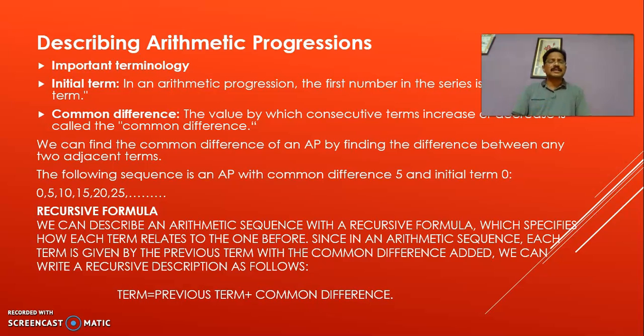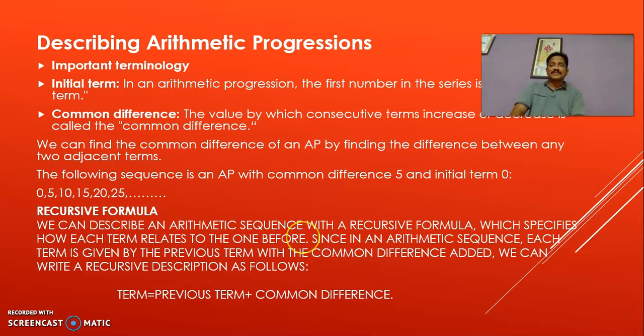If you want to describe the arithmetic progression, a very important terminology is the initial term or the first term. In an arithmetic progression, the first number in the series is called the initial term or the first term. Generally, we represent it with A. The value by which consecutive terms increase or decrease is called the common difference. Generally, we represent the common difference with D.